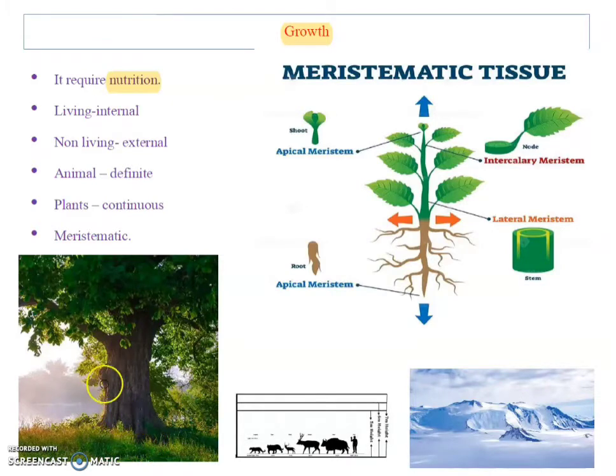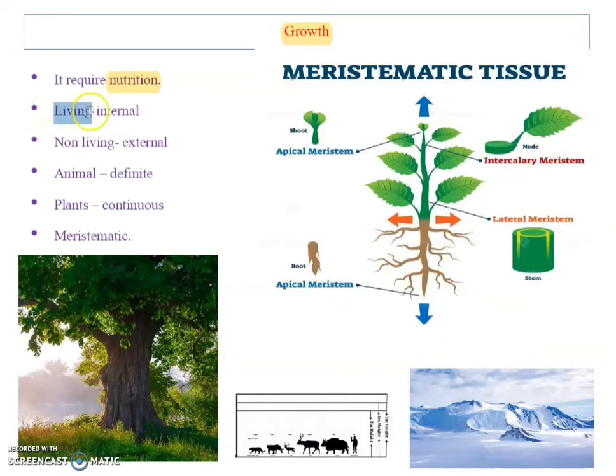This is called nutrition. When plants get proper nutrition, they grow properly. Similarly, if animals get enough carbohydrates, proteins, fats and vitamins, they will grow properly. So nutrition is a must for growth.